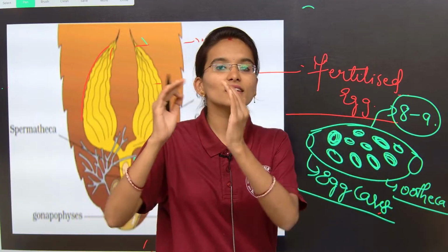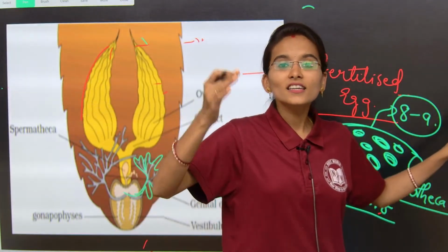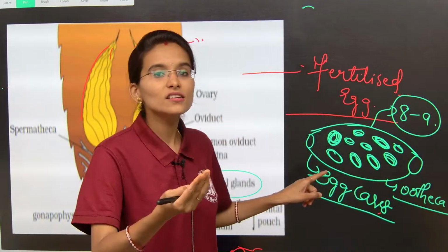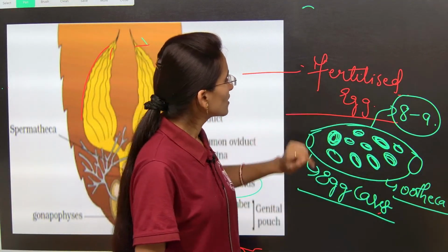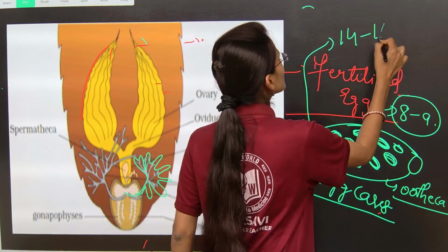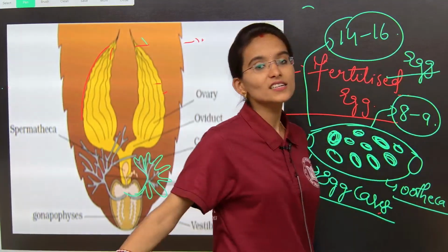Ootheca is nothing but the case. How many cases are there? 8 to 9 egg cases. In each egg case, how many fertilized eggs can we find? Approximately 14 to 16 eggs, fertilized eggs only, my dear students.